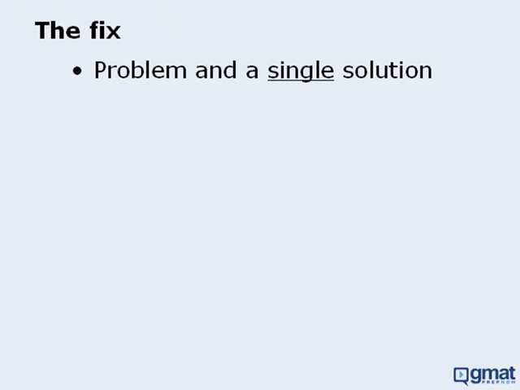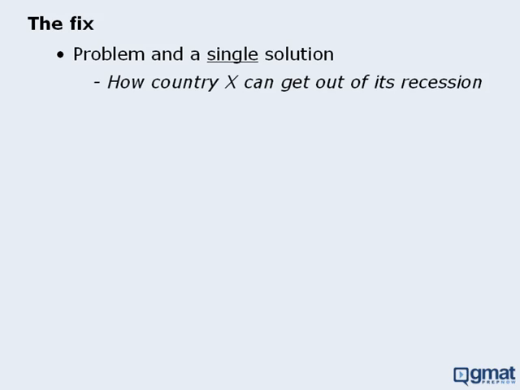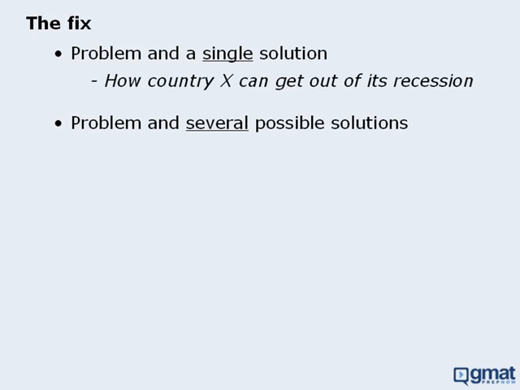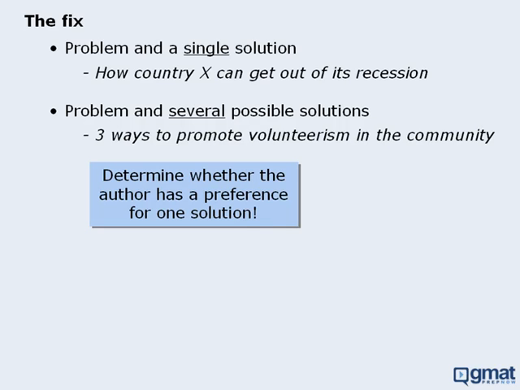Alright, the next common theme is the fix. In these passages, the author describes a problem and then provides a single solution to that problem. An example would be describing the details of a country's recession and providing a way for the country to get out of the recession. In some cases, the author may offer several possible solutions to the problem. An example would be outlining 3 different ways to promote volunteerism within a community. Now for passages where the author provides more than one solution to a problem, be sure to determine whether the author indicates a preference for one particular solution.